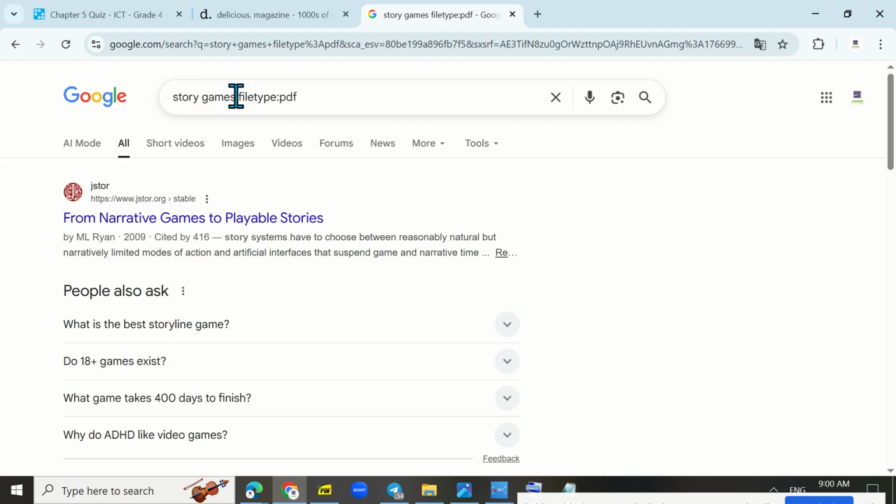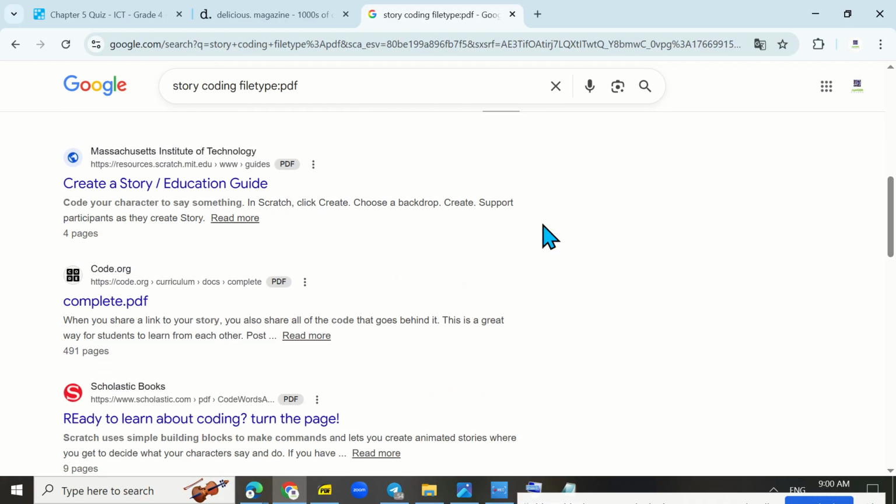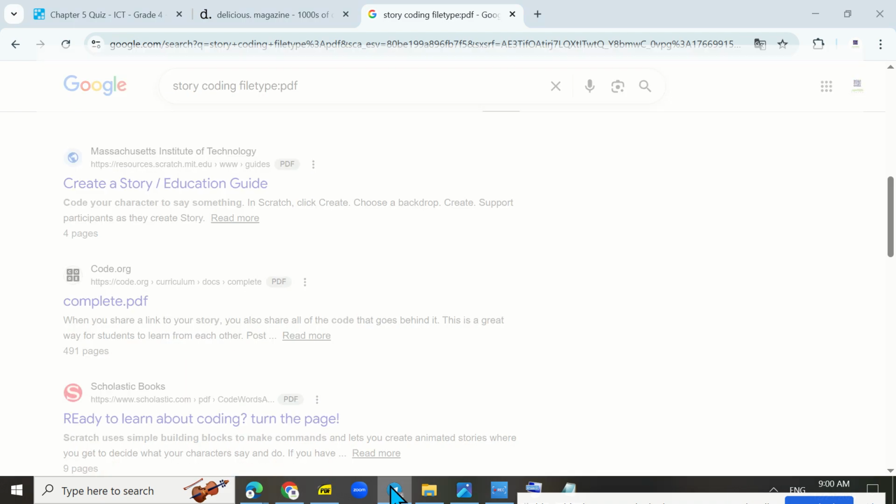Story. Coding. Let's type coding. Story about coding. This is the story from code.org.